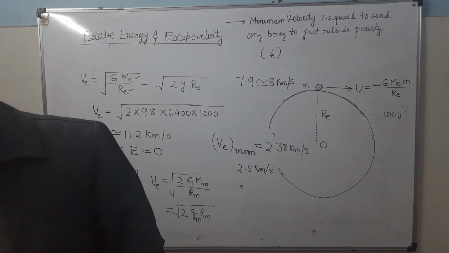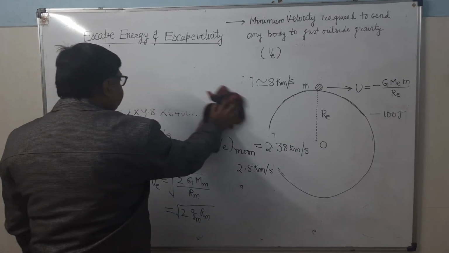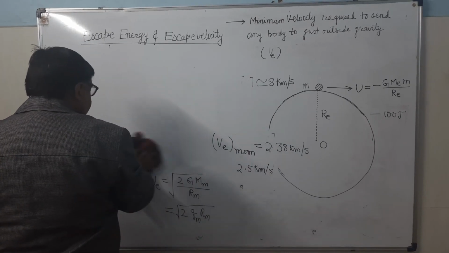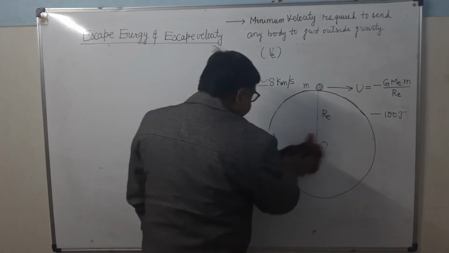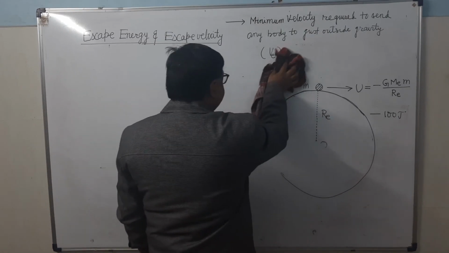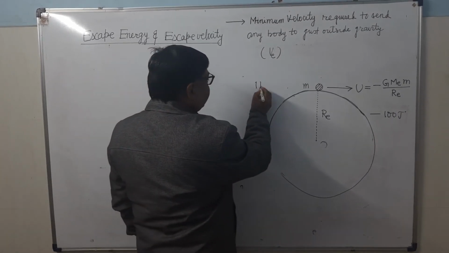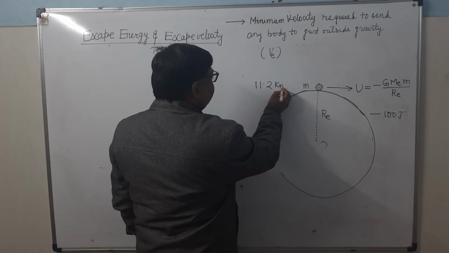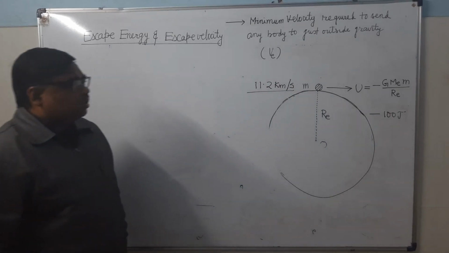If the body is thrown with a velocity greater than the escape velocity, then we know that when the body is thrown with a velocity more than 11.2 kilometer per second, which is the escape velocity for the earth, what will happen?